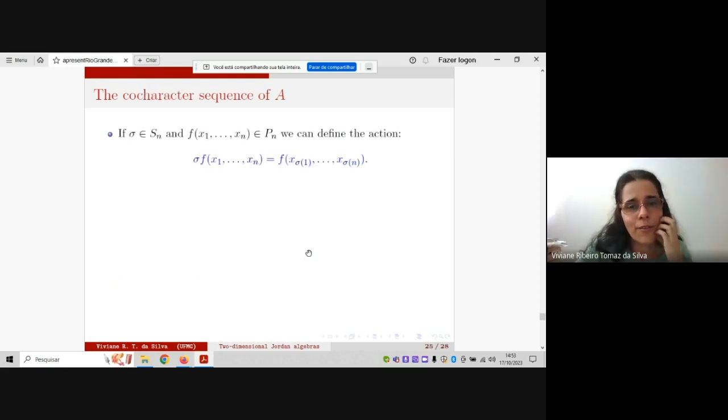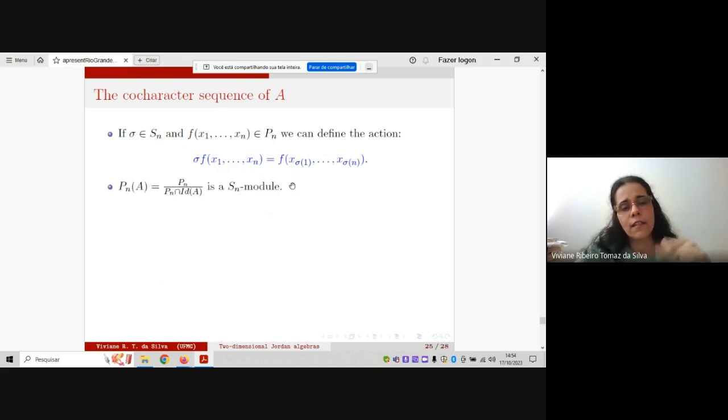And finally, I only would like to recall the cocharacter sequence. If sigma is an element of the symmetric group, then we have an action of sigma on f, where f is a polynomial in P_n, by permuting variables. It is so simple.